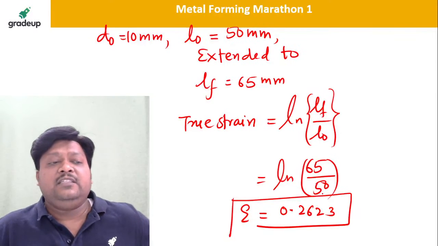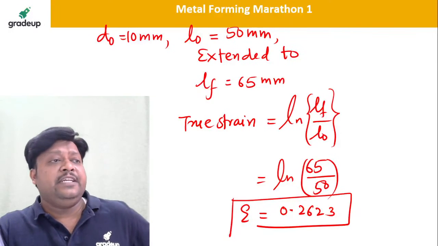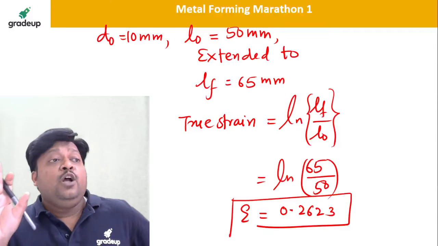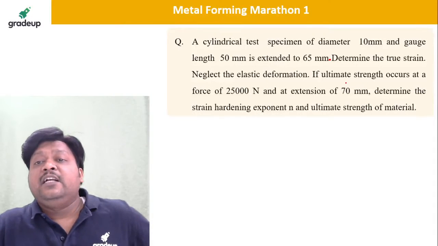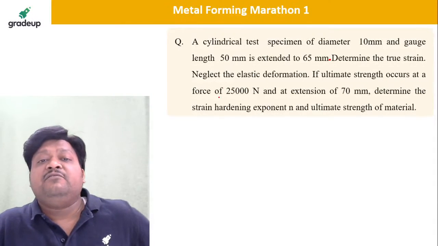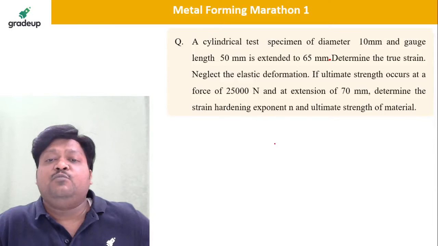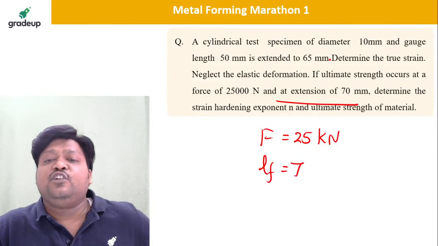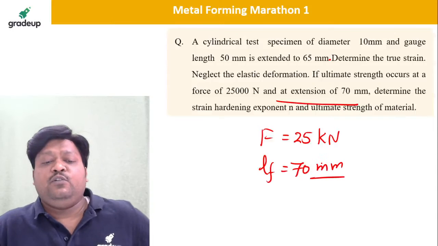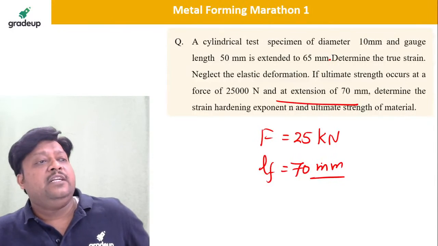Now dear students, this is the initial condition. They are also saying that if the ultimate strength occurs, the force is given as 25 kilonewton, at a final extension of 70 mm. No issue, we will calculate it.